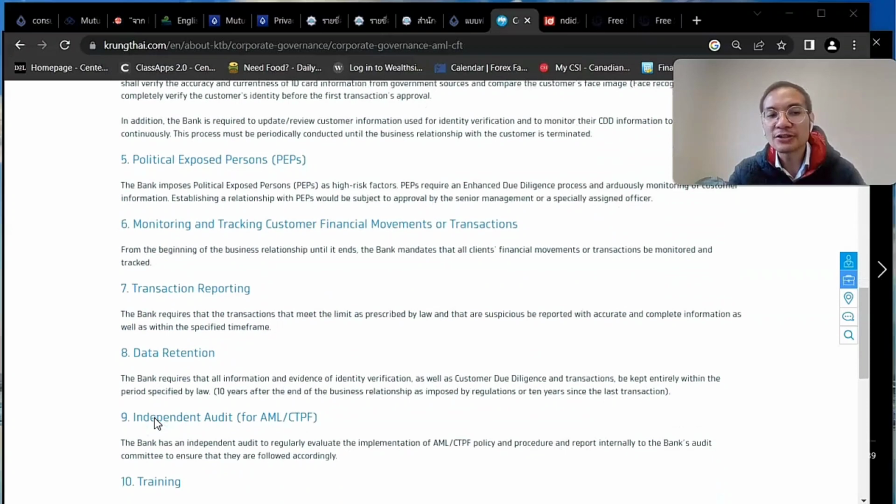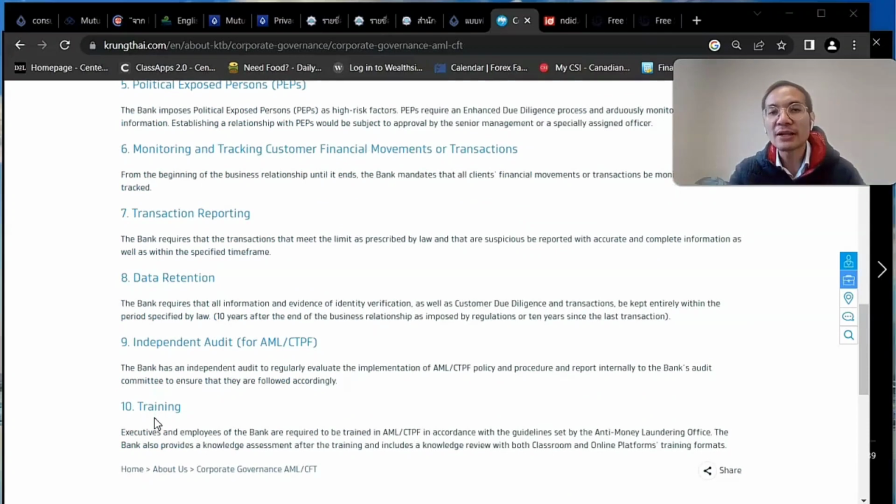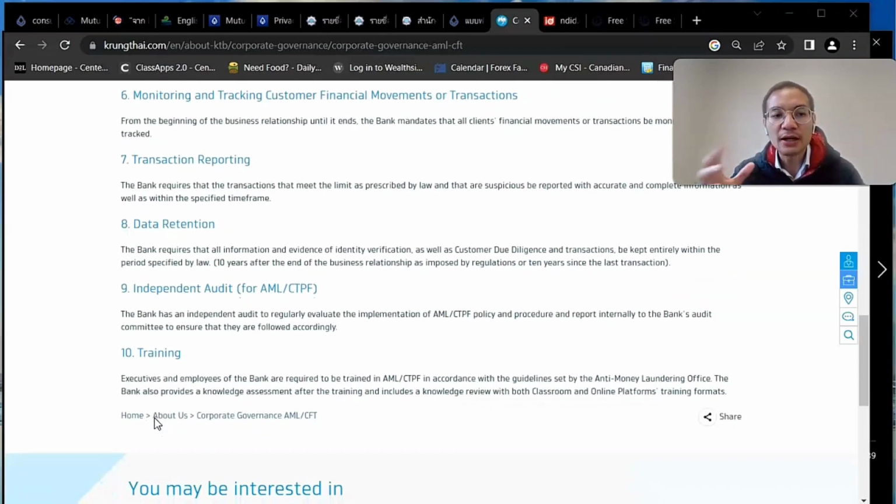Second, they will monitor and track the movement or the transactions of the clients as well. Any suspicious activity, they will report to the AML office. And they will collect the data up to 10 years just to make sure that they have coherent behavioral patterns in terms of the banking behaviors. And then they'll have an independent audit to come and supervise and examine how the bank operates in terms of the AML as well. So that would be like an overseeing party just looking at the bank once again to make sure that everything is in adherence with the law.